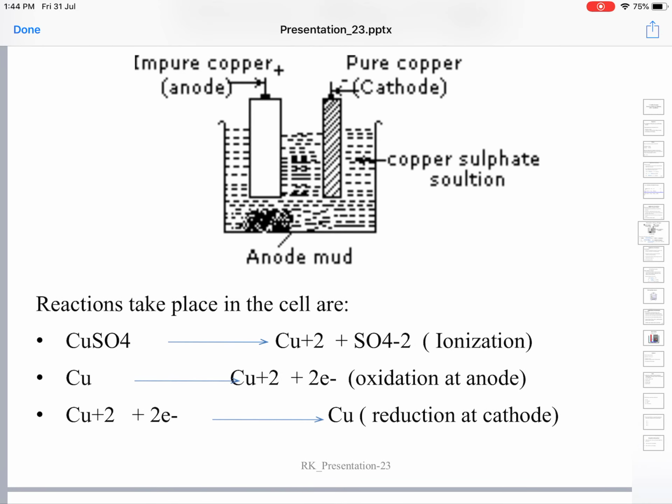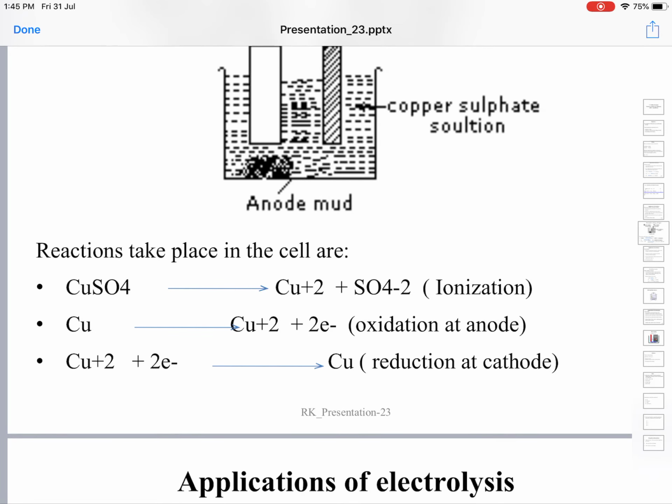These electrons left over on the anode travel through the external circuit and move on to the cathode, making it negative. Since copper is moving into the solution as Cu2+ ions, leaving electrons, oxidation is taking place at the anode.